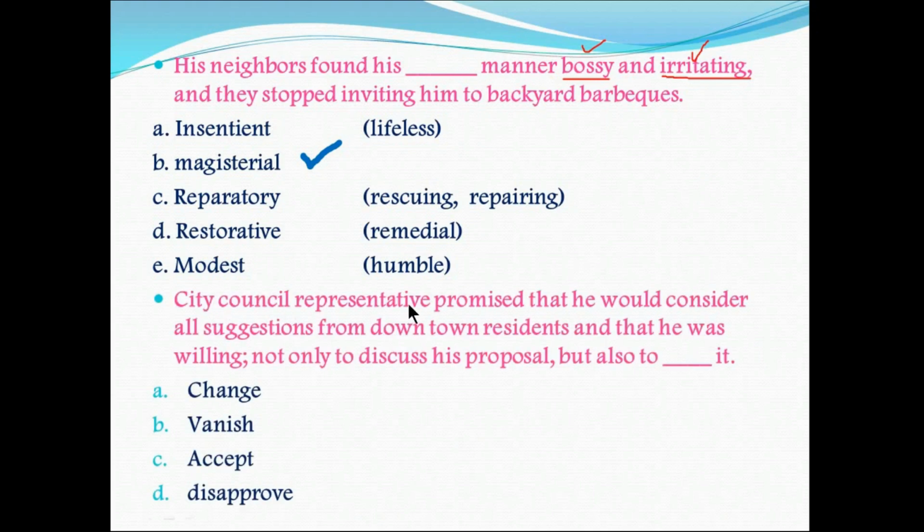Next is city council representative promised that he would consider all suggestions from downtown residents and that he was willing not only to discuss his proposals but also to dash it, as it's not going only to discuss the proposal but also to change it. So option A is the correct option.